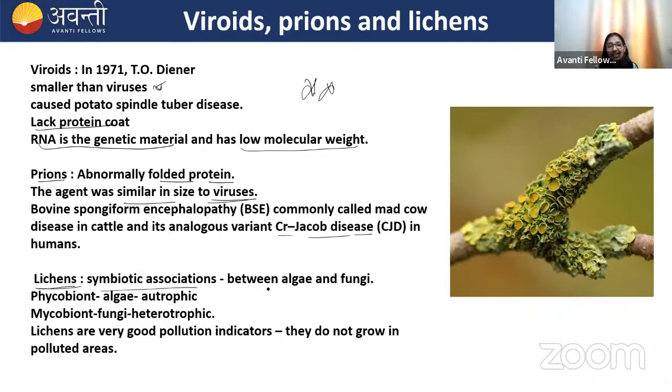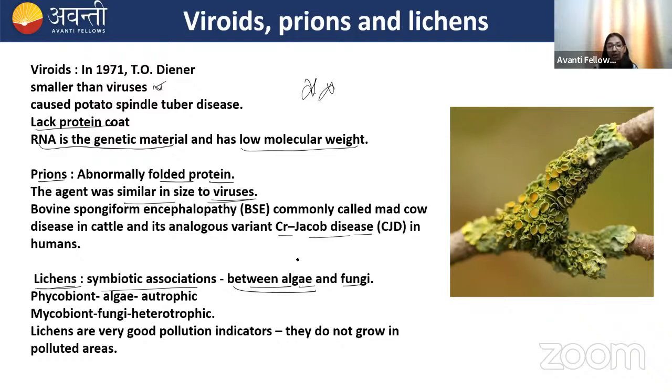Lichens are a symbiotic association between algae and fungi. Okay, the fungi provide shelter and help in the absorption of nutrients. They absorb the nutrients from the soil and the water and provide them to the algae. The algae is photosynthetic in nature, so it helps in providing food to the fungi. So in both the species, they are getting the benefit. So they are a symbiotic association.